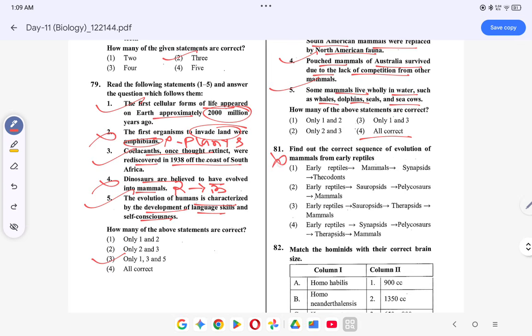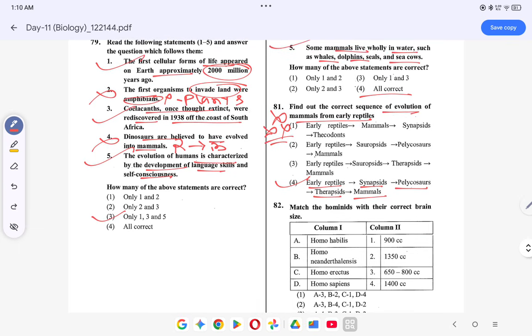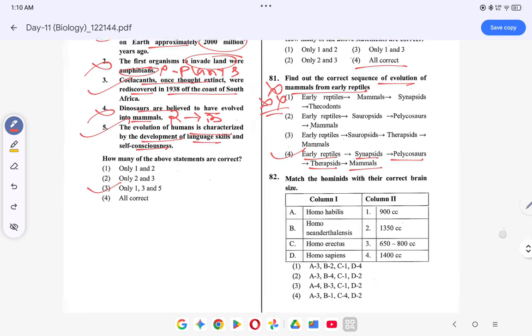Next question. This is very, very important. इसको याद कर लेना. Sequence from early reptiles to mammals. Early reptiles के बाद synapsid, synapsid के बाद plecosaurus, plecosaurus के बाद therapsid, therapsid के बाद mammals. So early reptiles, synapsid, plecosaurus, therapsid and mammals. So this is the sequence.